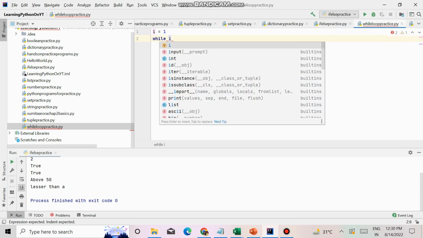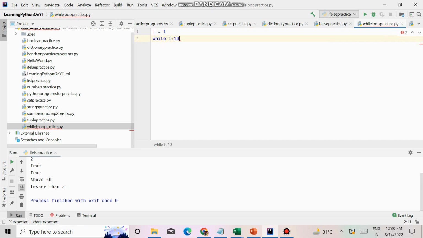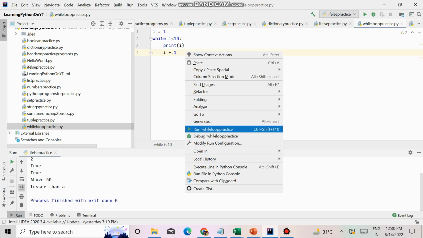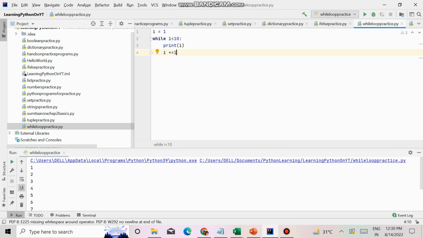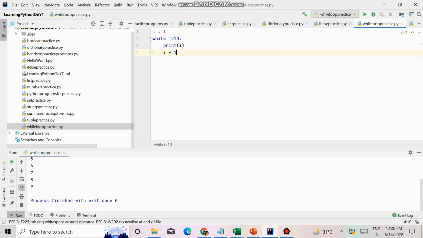Now if I know that while has to be executed as long as i is less than 10, I'll print the value and I will have to give i plus plus. Means I have to increment i with some number, otherwise it will keep on running. I'll show you that too. So it has given from 1 to 9, less than 10. So it's running, incrementing, again checking, printing, incrementing, again checking, printing. So when it became equal to 10, it moved out of the loop.